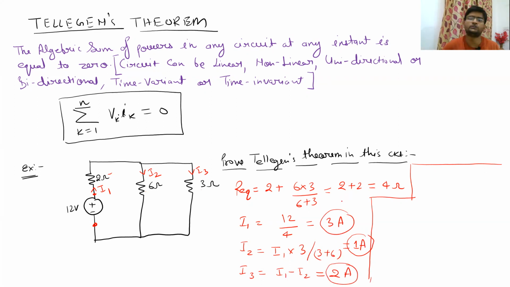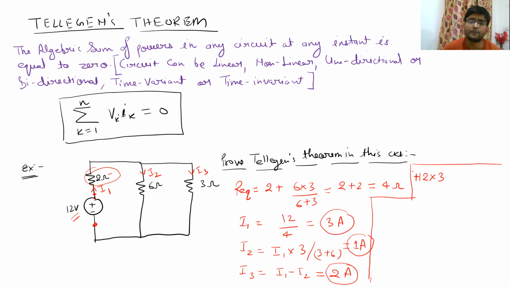So now we are in the position to calculate all the powers. As you know, the current is exiting from this 12 volt power supply, so we can say that this power supply is delivering. Can you tell me the power in this voltage source? It is definitely going to be 12 into I1, and I1 is 3. I'm going to take its sign as plus because it is delivering, right? So 12 into 3.